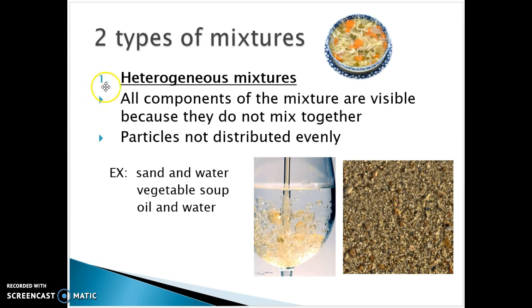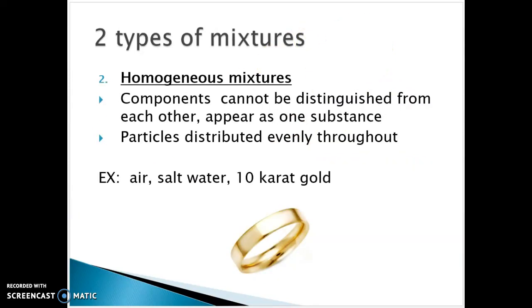Okay. And then there's two types of mixture. We've already talked about this. Heterogeneous mixture. It's where you can noticeably see the difference, the different parts that make them up. All right. Not distributed evenly. We've got vegetable soup. We got sand and water. We got oil and water here. We got like a vegetable oil there. All right, so you can visibly see the different parts that make up those mixtures.